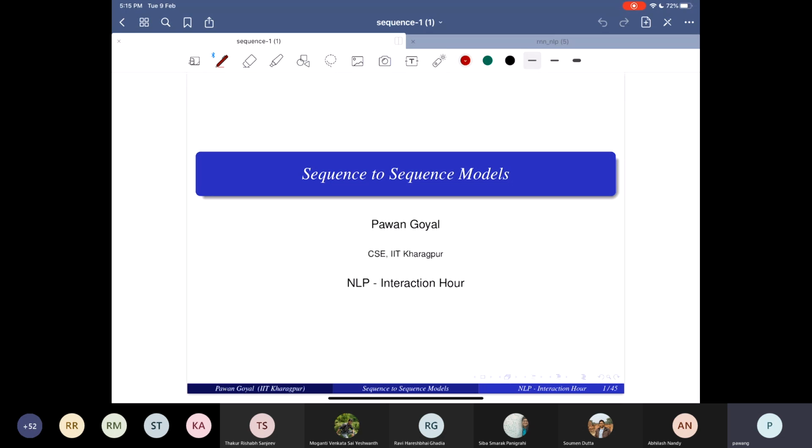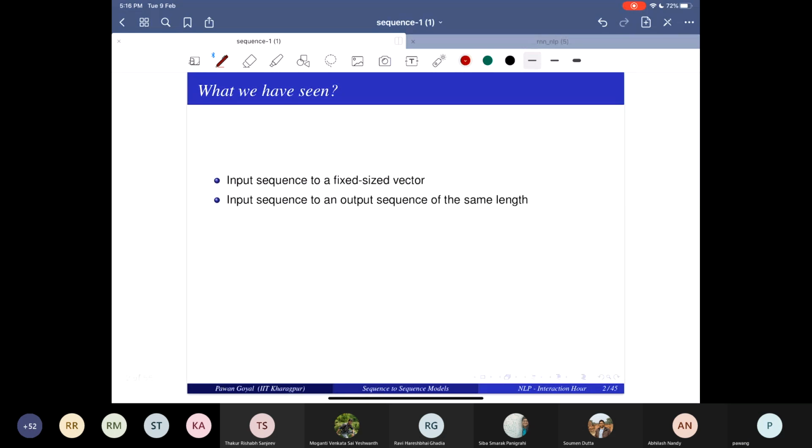This, in general, we call sequence to sequence, seq to seq. It is the common name for this. Many times people also call it encoder decoder, because you are given a sequence, you encode the input sequence, and from the encoding you try to decode to a sequence. So this is also called an encoder decoder architecture. So we have seen input sequence to a fixed size vector, like classification, and input sequence to output sequence of the same length. That was like sequence labeling.